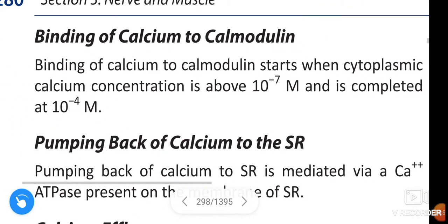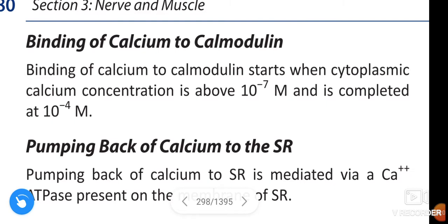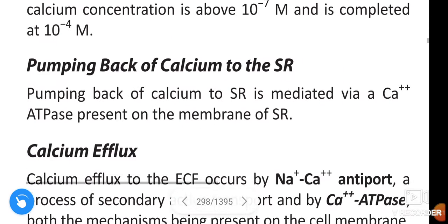Next, binding of calcium to calmodulin. Binding of calcium to calmodulin starts when cytoplasmic calcium concentration is above 10 power minus 7 molarity and is completed at 10 power minus 4 molarity.